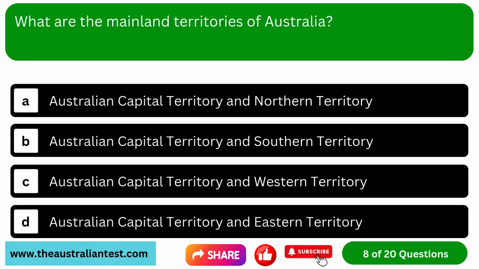Question 8. What are the mainland territories of Australia? Option A, Australian Capital Territory and Northern Territory. Option B, Australian Capital Territory and Southern Territory. Option C, Australian Capital Territory and Western Territory. Option D, Australian Capital Territory and Eastern Territory.